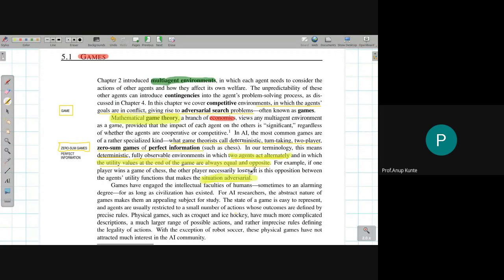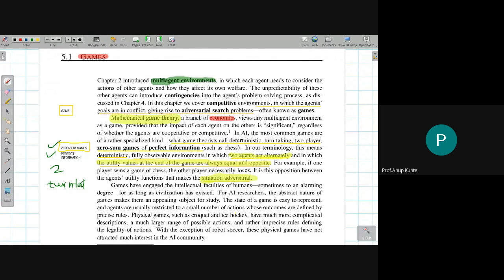The games that we are going to talk about will have these three characteristics that they have listed over here. First of all, these games that we are going to talk about are zero sum games. They are perfect information games, and some of the other facts about them are that they involve two players and they are turn taking. They play in a manner that they take turns.